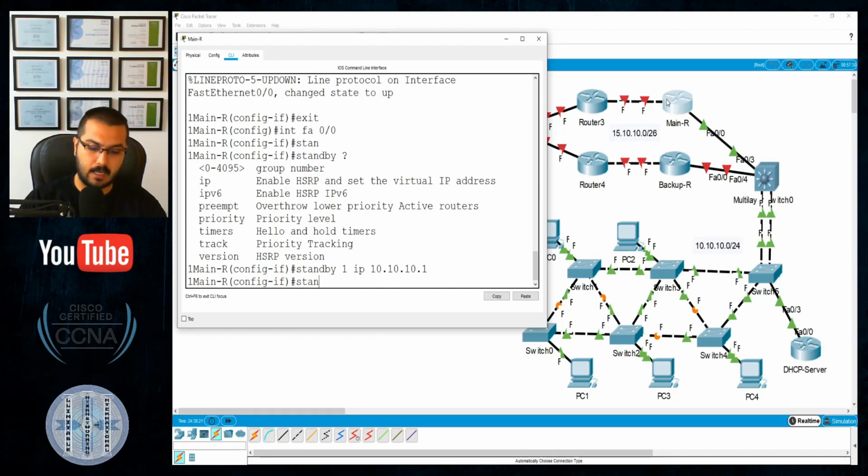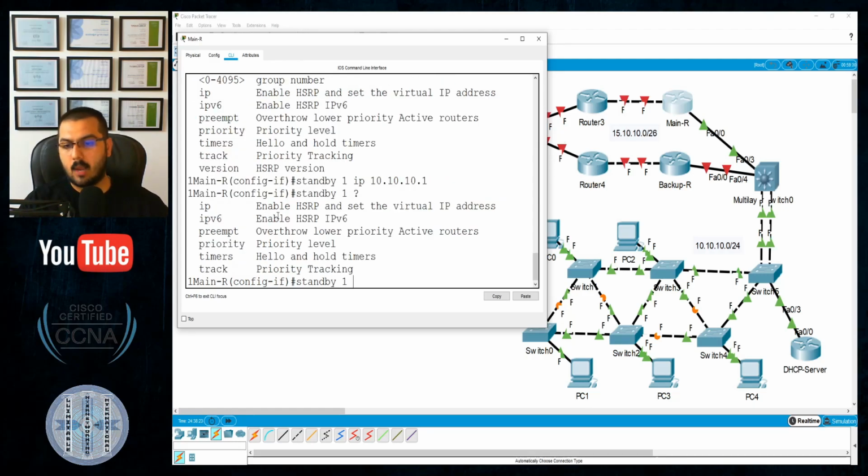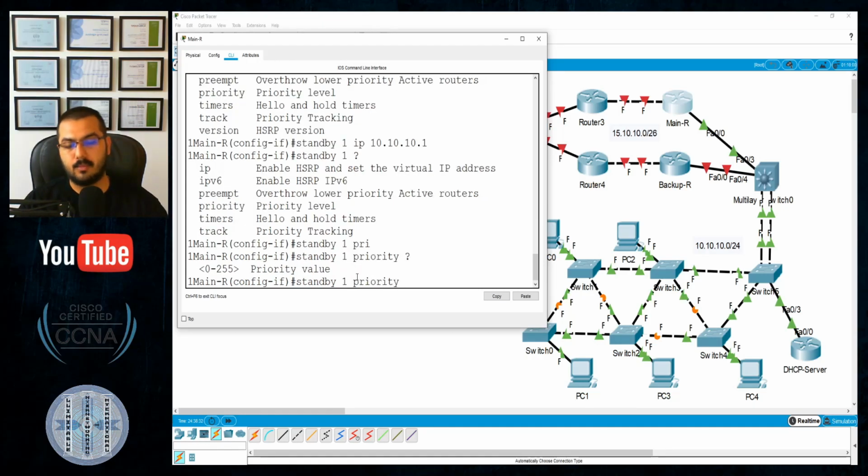Okay, and another command will be standby 1 priority. I will need to assign a priority level to this router to manually make this router the main router. The reason is, by default, each router, when you enable HSRP, has an HSRP priority built inside it, and you will see that it ranges from 0 to 255.